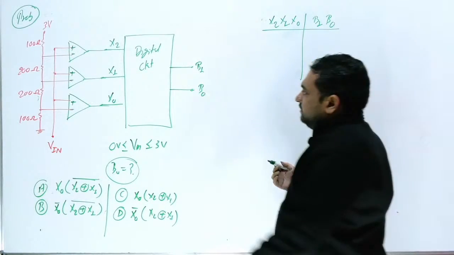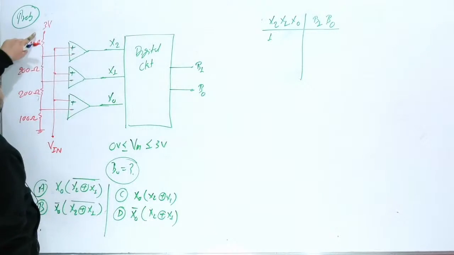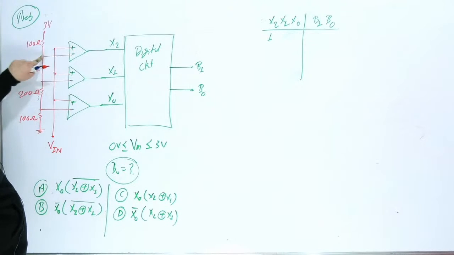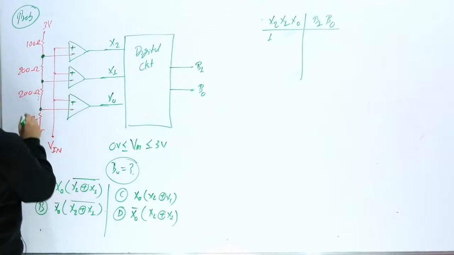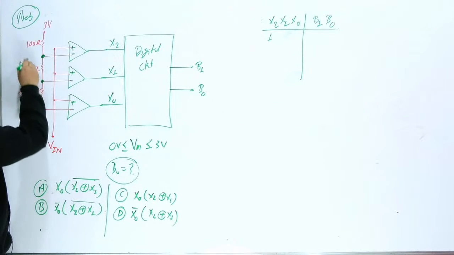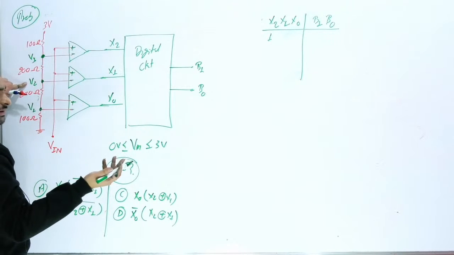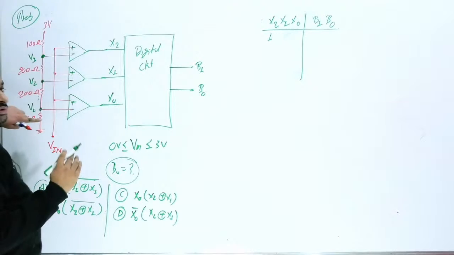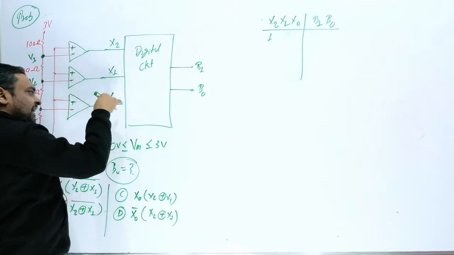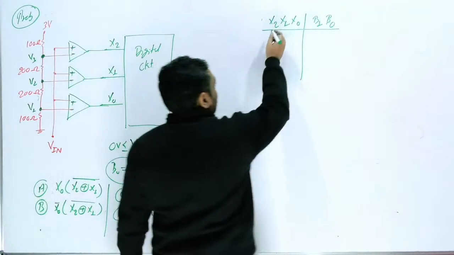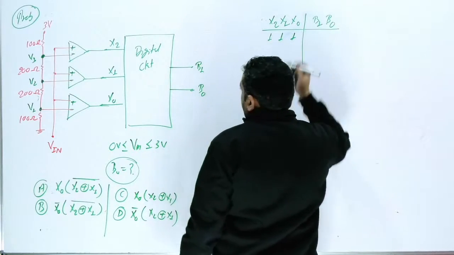If x2 is 1, then your input voltage will be more than this volt. Suppose this volt is V1, this is V2 and this is V3. If your input voltage is more than V3, then definitely it will be more than V2, and definitely more than V1. So in the encoder, if x2 is 1, it is understood that x1 will be 1 and x0 will be 1, 100%.